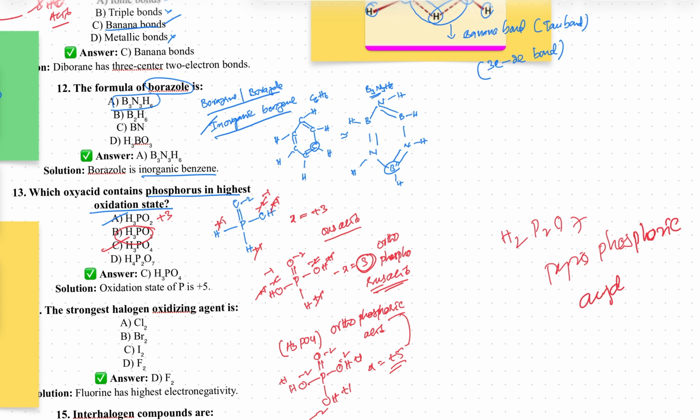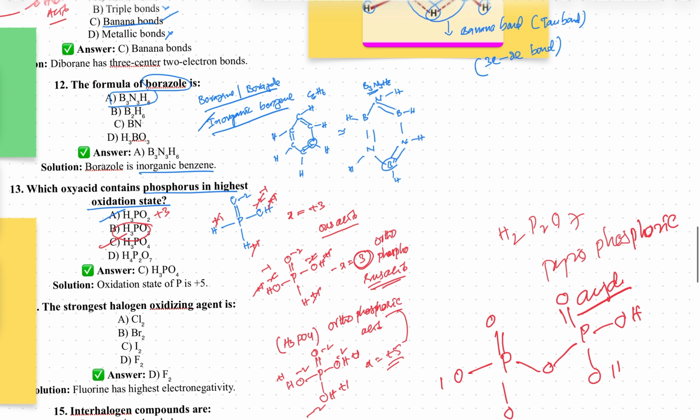What is pyrophosphoric acid here? See, we have a pyro bond here. Pyro bond means like this, between phosphorus and phosphorus. Remaining is common. You can keep the oxygens here, totally 7 oxygens are there. Right? This is double bond, this is double bond. Remaining 2 hydrogens.